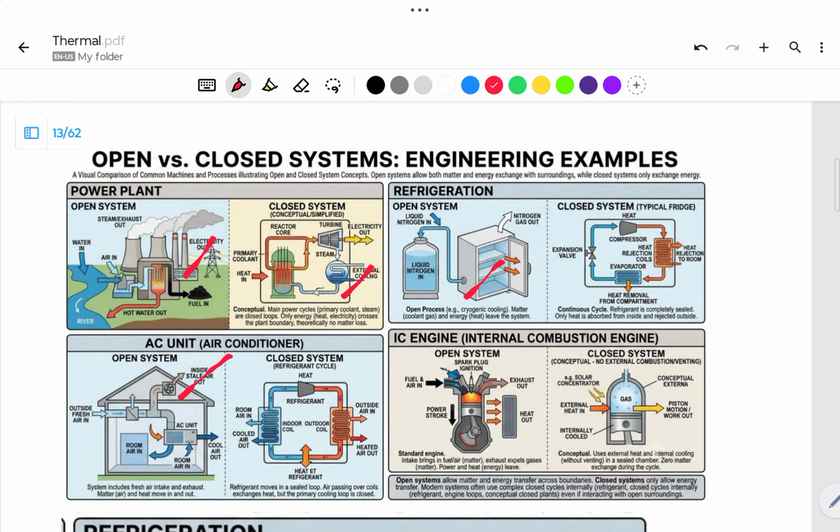Here there is an AC unit and the IC engine. So the AC unit is used in the home. The different products are utilized in homes and industries as well as vehicles. In these systems, there is a certain amount of heat exchange. So already I have told about what heat means. It is the energy. We measure the heat in terms of the joule.